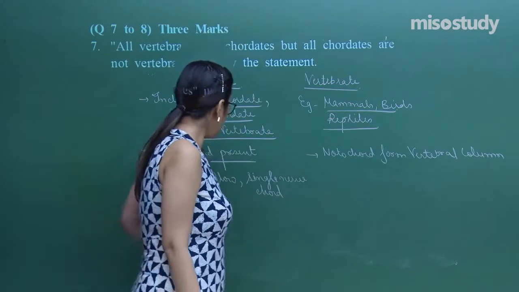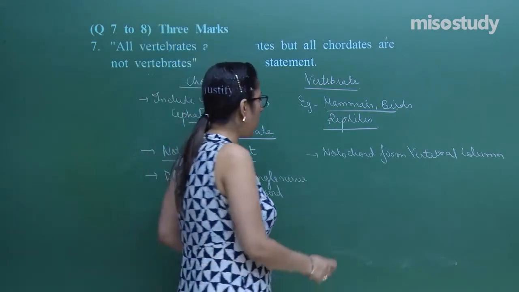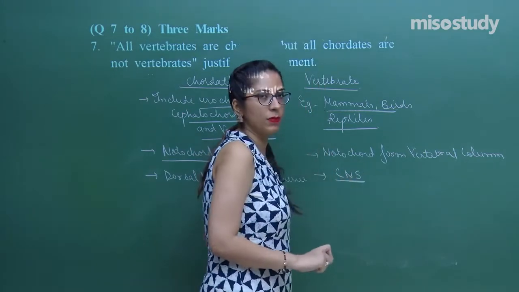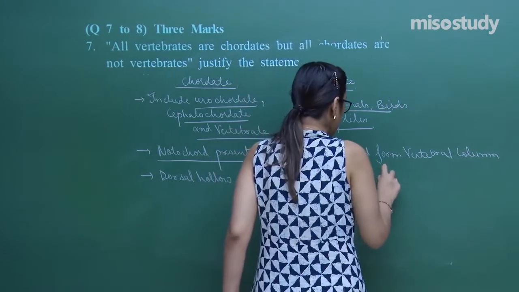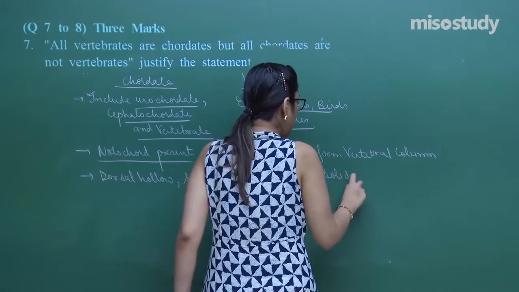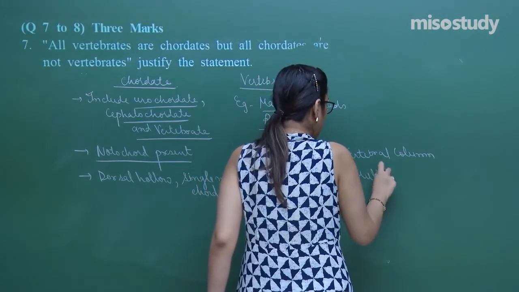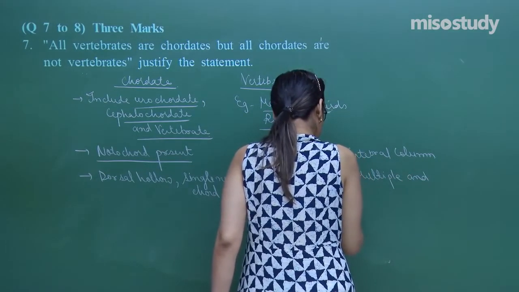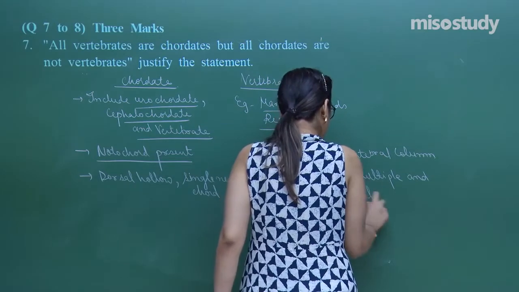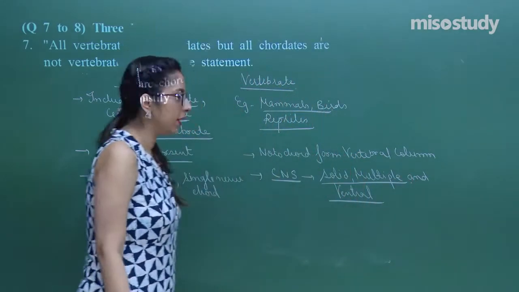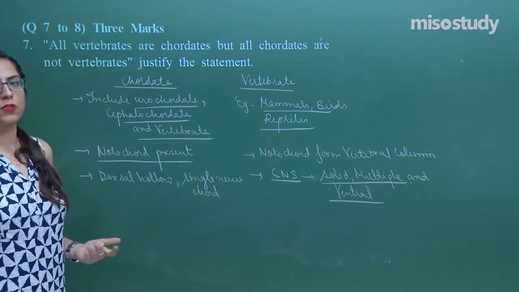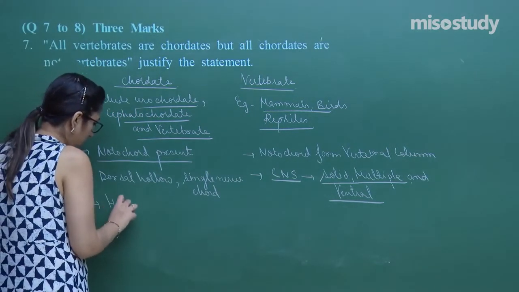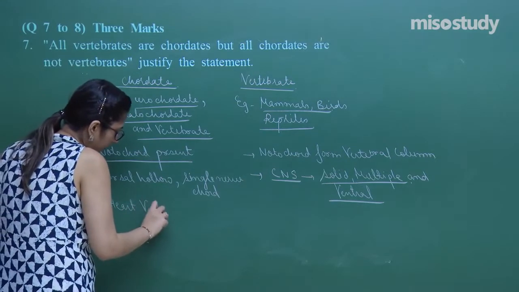In this case, the nerve cord develops into the central nervous system, that is solid, that is multiple, and ventral. These are groups of organisms in which the heart is ventral.